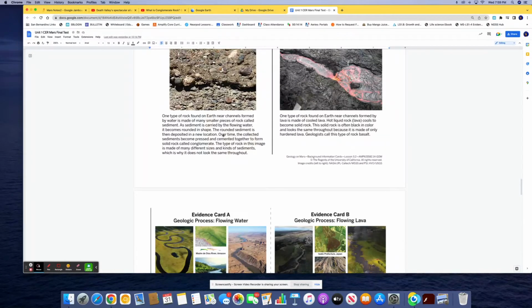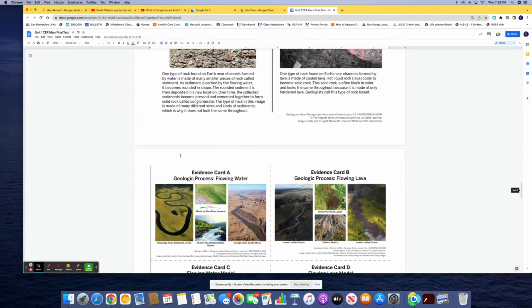The rounded sediment is then deposited in a new location. Over time, the collected sediment becomes pressed and cemented together to form a solid rock called conglomerate. The type of rock in this image is made of many different sizes and kinds of sediment, which is why it doesn't look the same throughout.